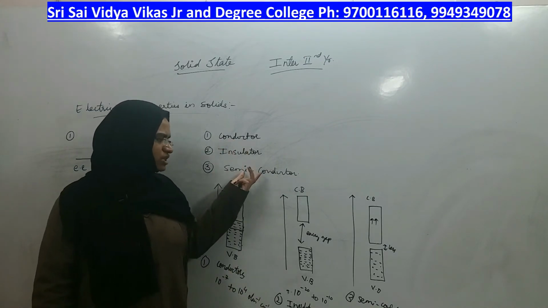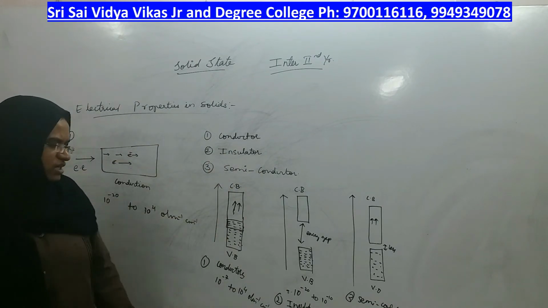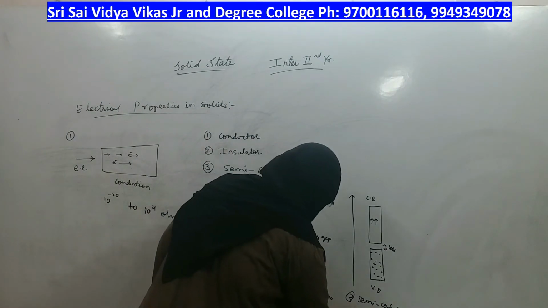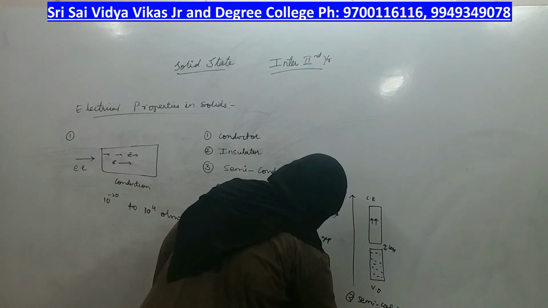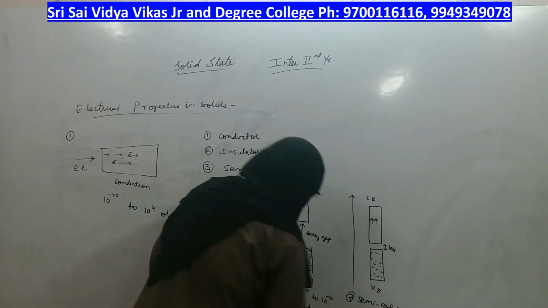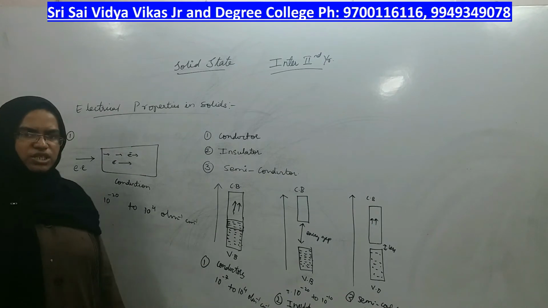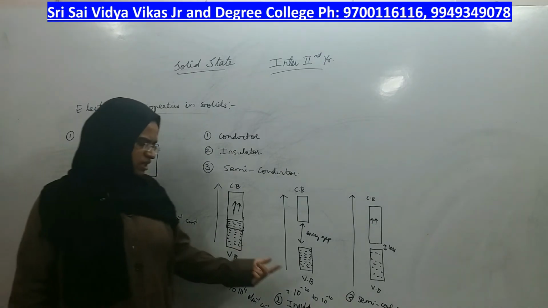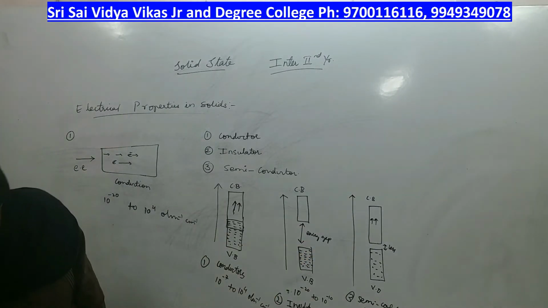So let us now study how we can increase the value of conductance for a semiconductor. For semiconductors, the value ranges between 10 power minus 10 to 10 power minus 7. This is for conductors, insulators and semiconductors. Please copy so that we will move forward.